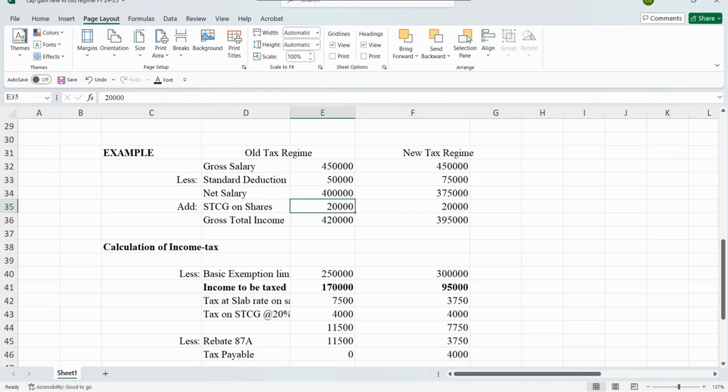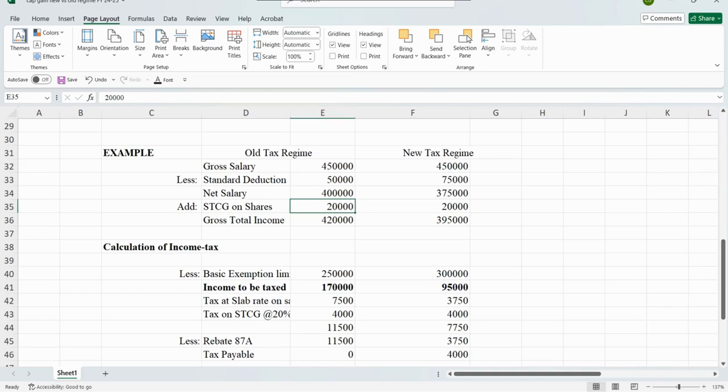There is a disclaimer, and an important update for you: the tax rate on short-term capital gain has been changed from 23rd July 2024. That is, if you have sold shares and have short-term capital gain up to 22 July 2024, then the tax rate would be 15%, and on or after 23rd July, the tax rate has been increased to 20%.